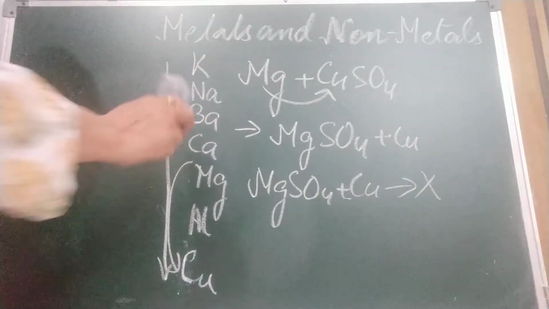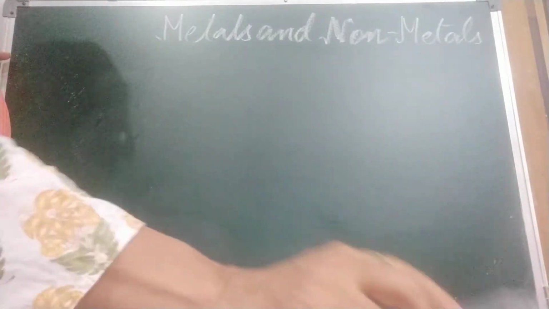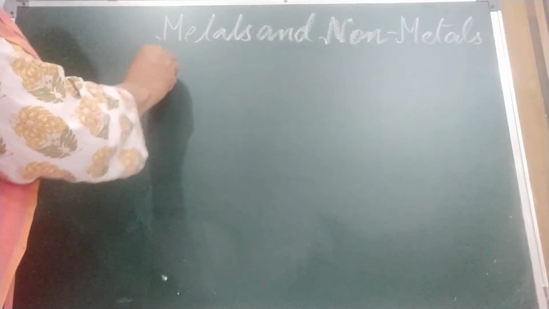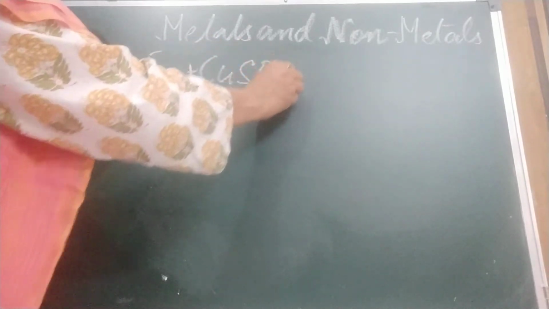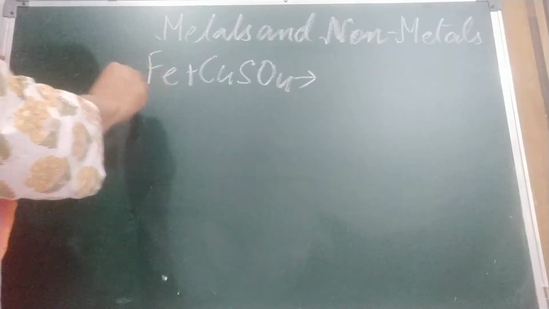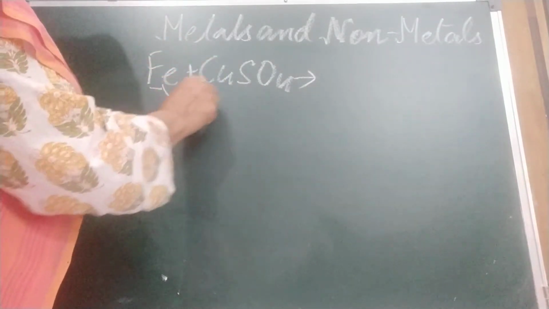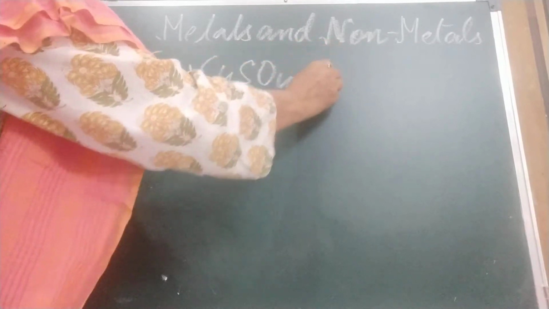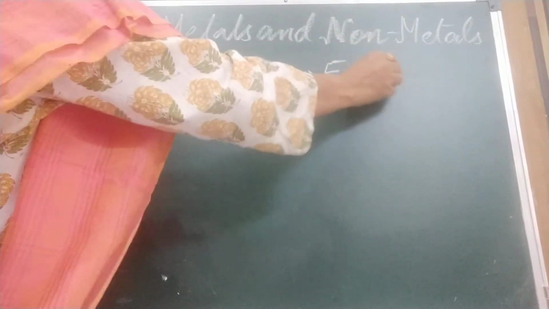Okay, same way with iron and copper sulfate. Iron, because it is above copper, can replace copper and it will form iron sulfate.